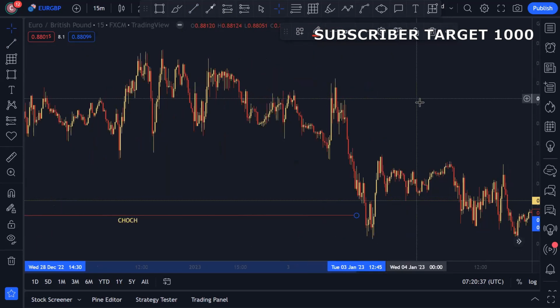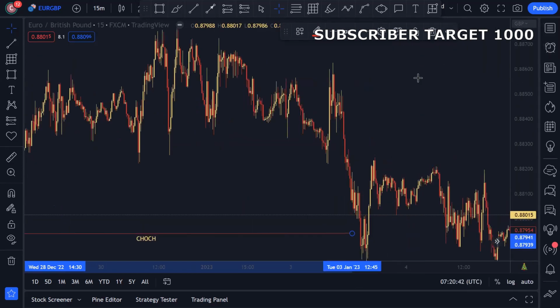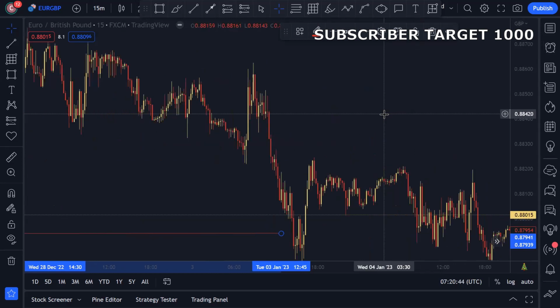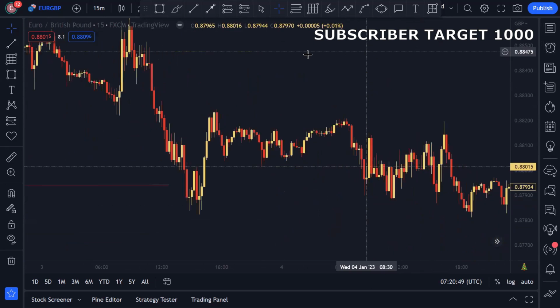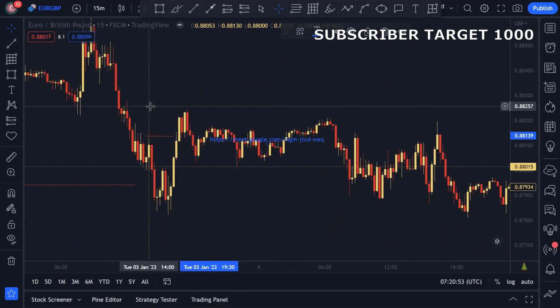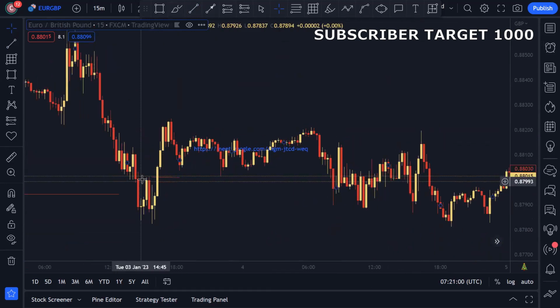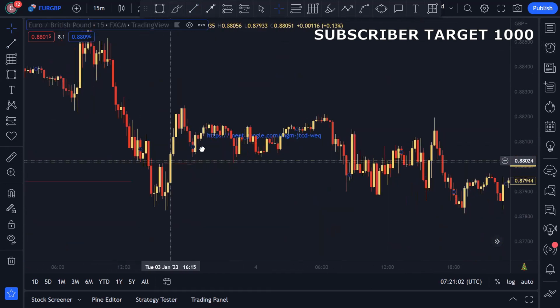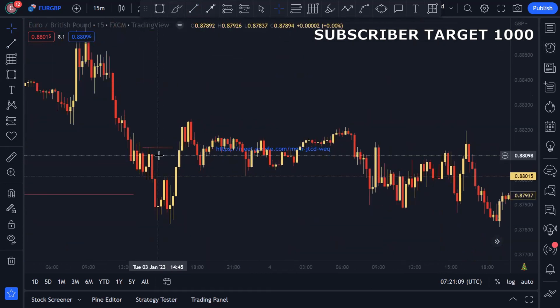After change of character, what we can do? First of all, we mark our POI, liquidity, and inducement. So our inducement is here. This is the recent swing before the drop. Okay, so this is also break low. So this is also inducement, but high probability inducement is in the structure. Okay, so this is our inducement, and after the inducement,